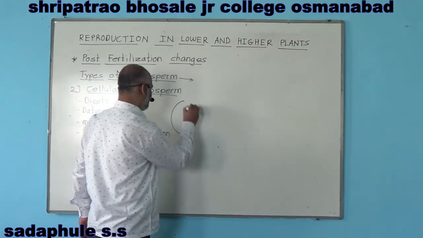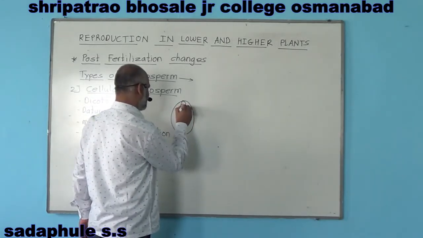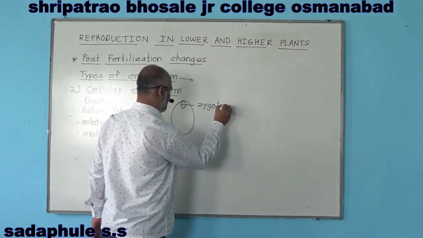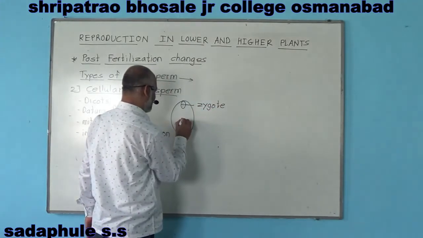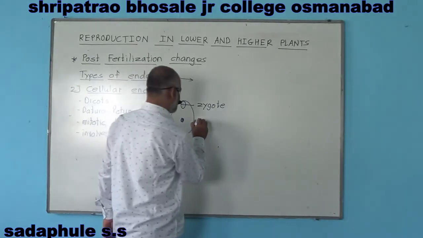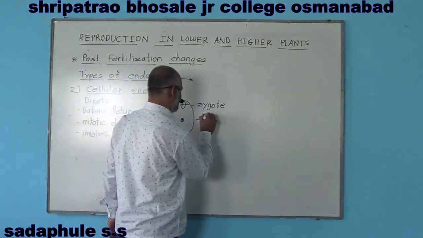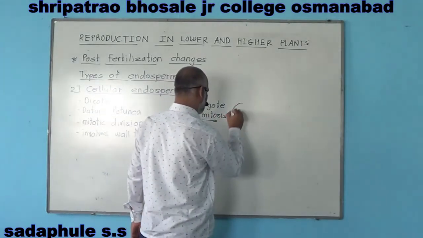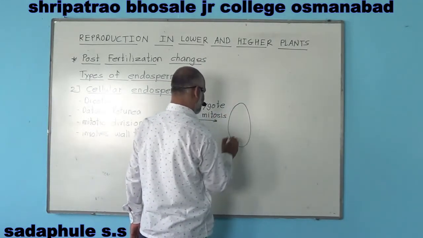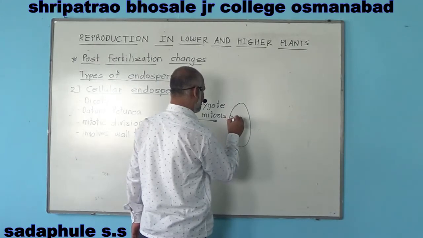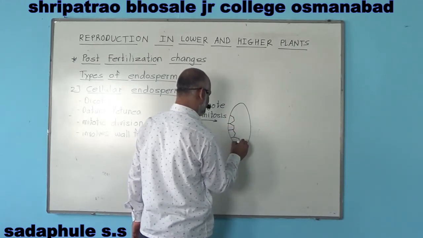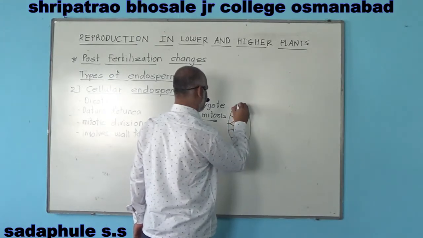Suppose this is the embryo sac. Here is the zygote and the triploid primary endosperm nucleus. This triploid primary endosperm nucleus divides by mitosis, and from the initial steps it involves wall formation, and finally it becomes like this.